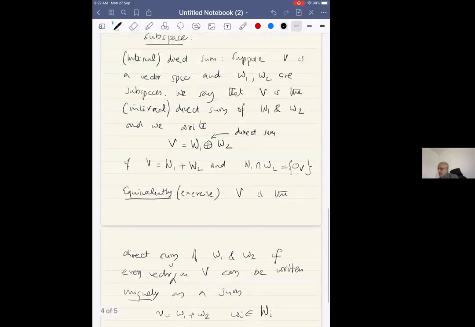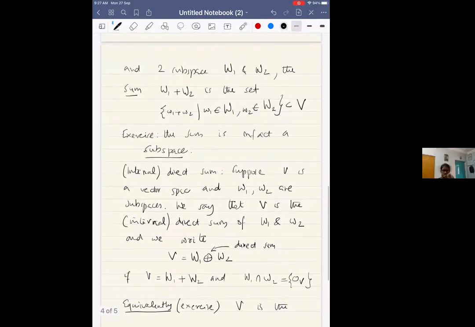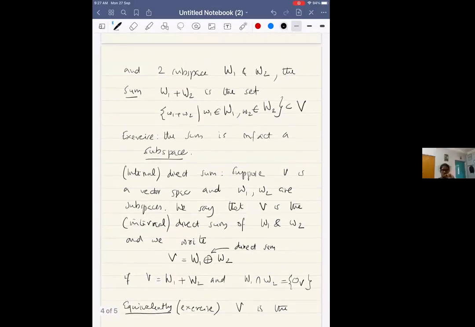Okay, so now I have defined internal direct sum. In today's lecture, we will not talk about external direct sums, because I want you to go to the notes and read this section about direct sums, do all the exercises, think about it, and come back. Then we will continue with this direct sum business in the next lecture, because otherwise it'll be a lot of abstraction, not difficult, but abstraction piled upon abstraction, and the human brain can only take so much abstraction in a given day.